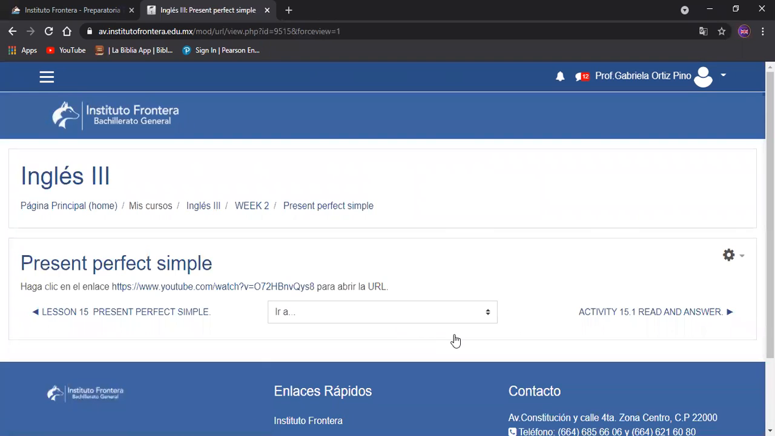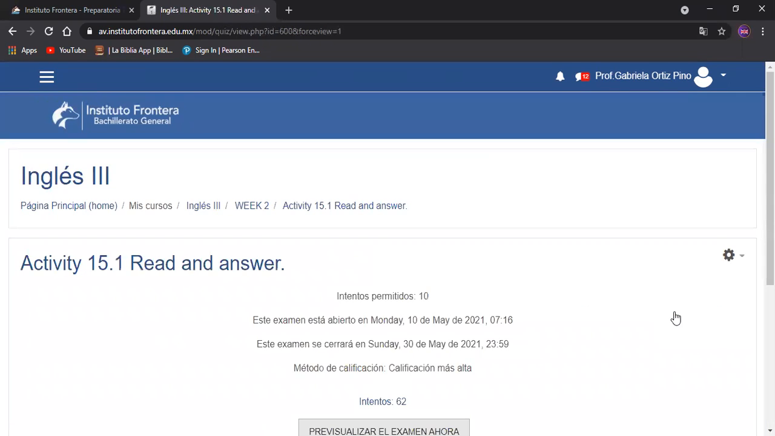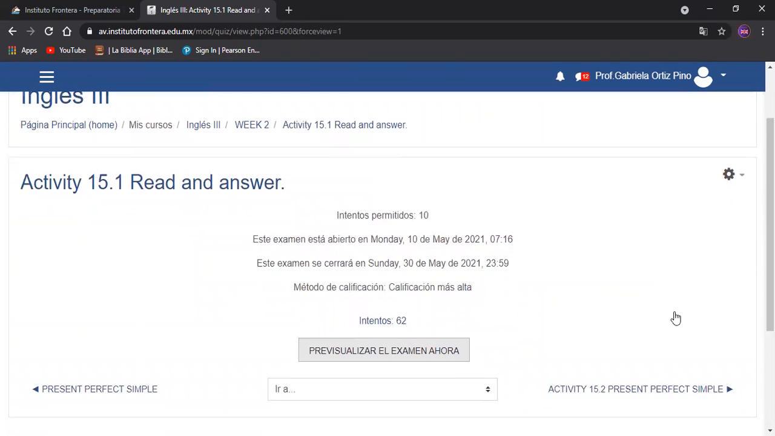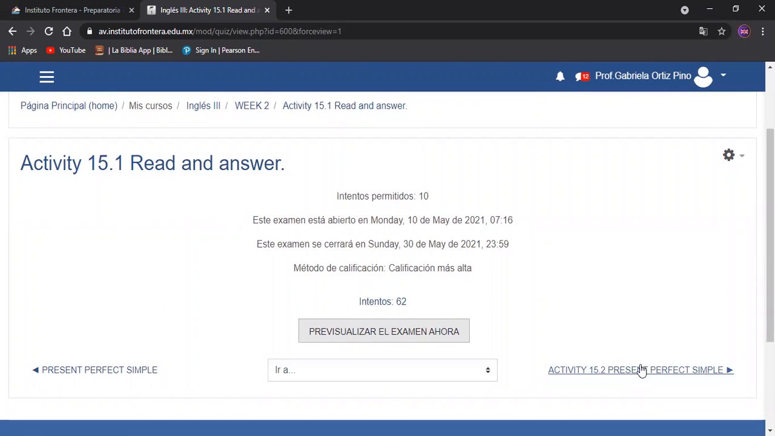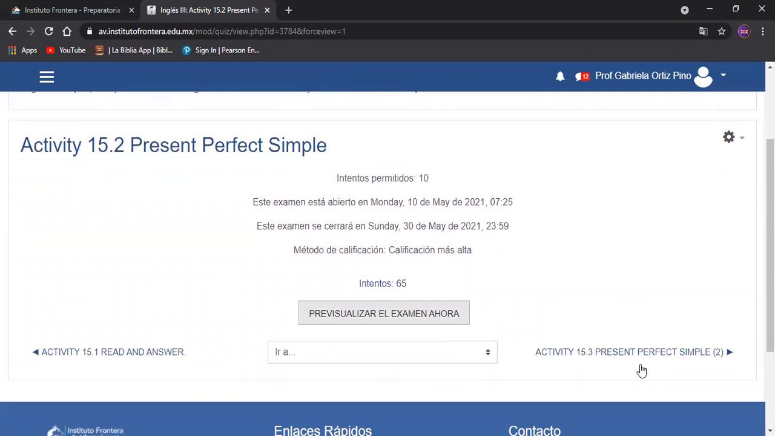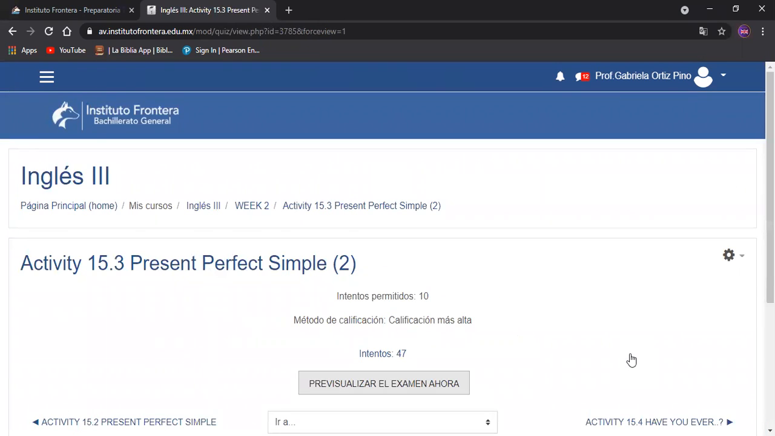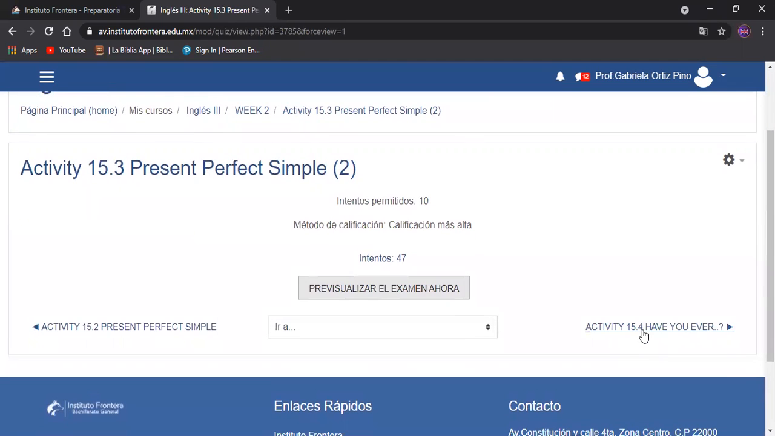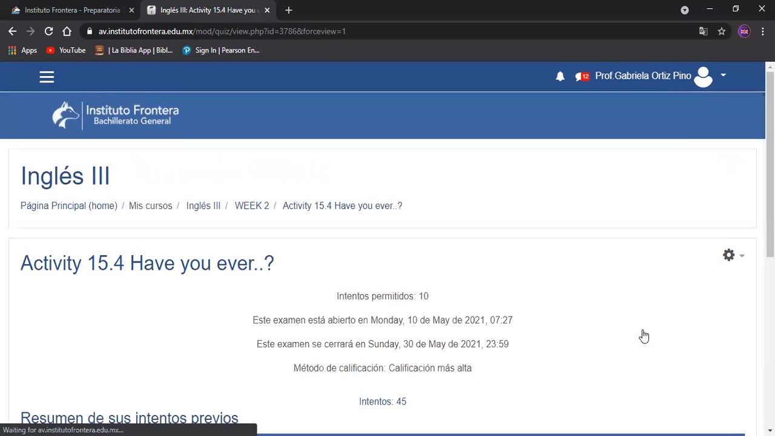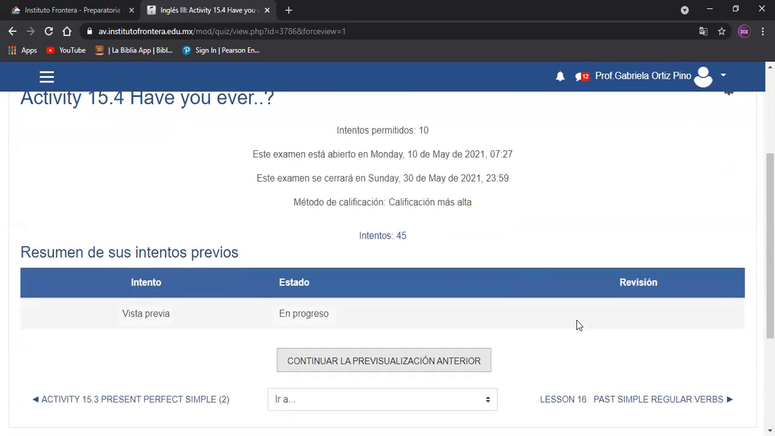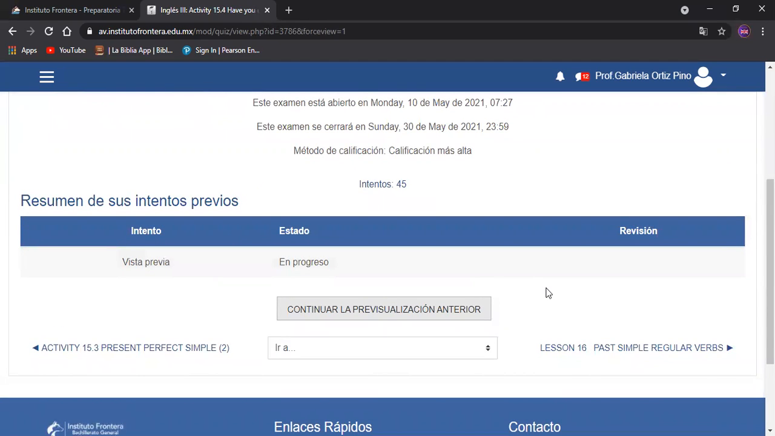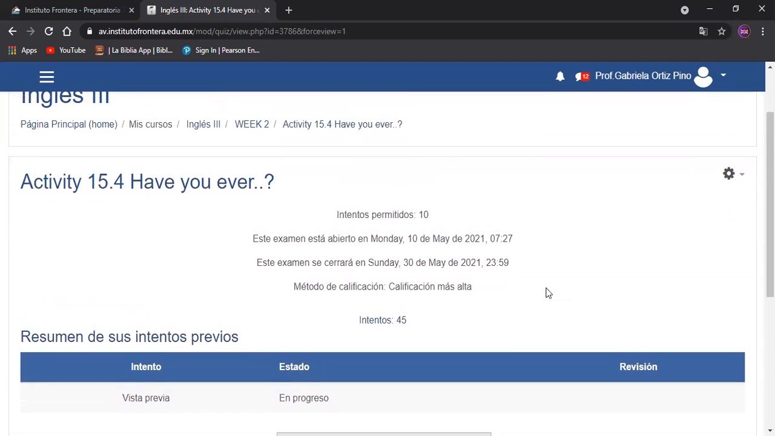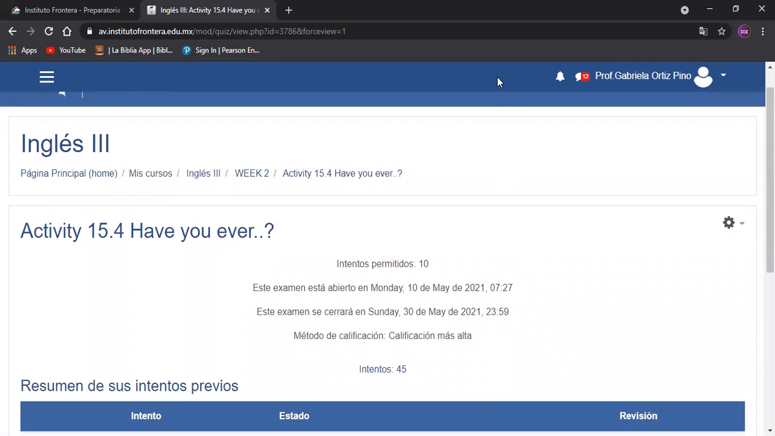Here we are going to have present perfect simple video. This is a review. Then we are going to have a reading. Here we are going to have a present perfect simple activity. A second activity for present perfect simple. Here we have you ever? And it's an activity for present perfect simple. That's all that we have in lesson 15.